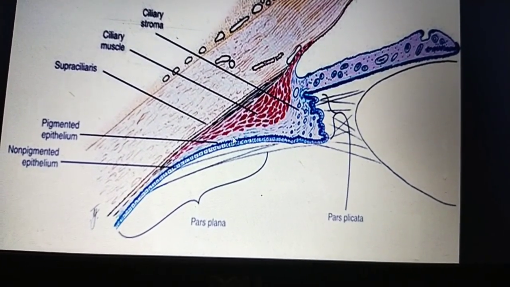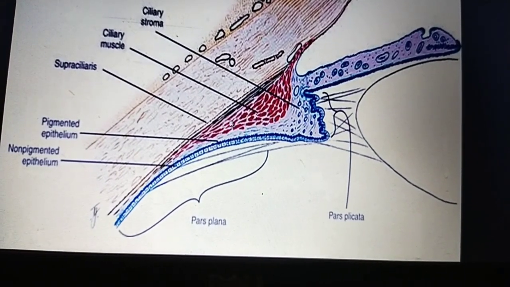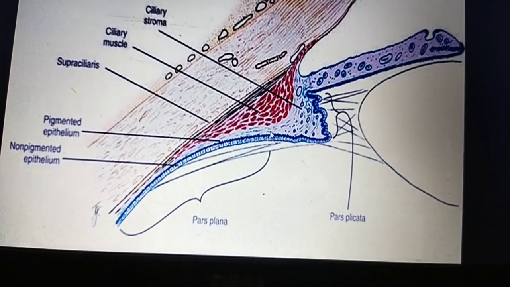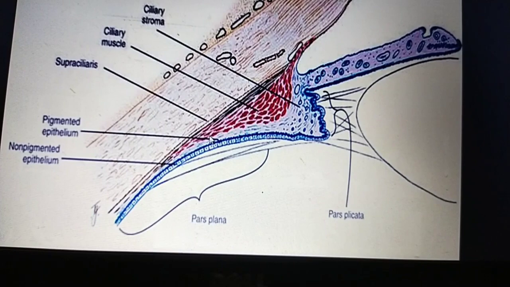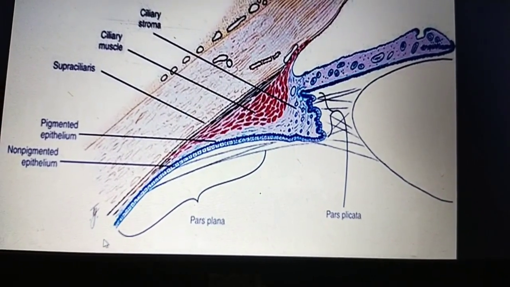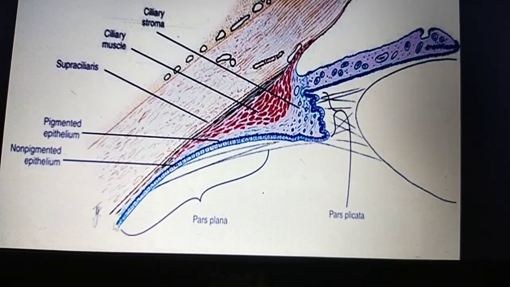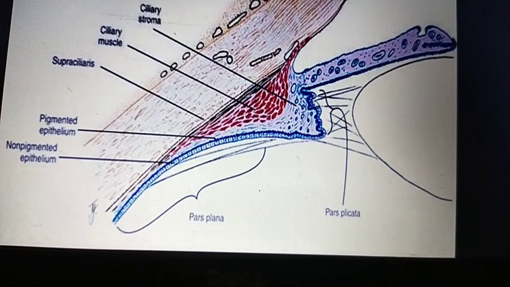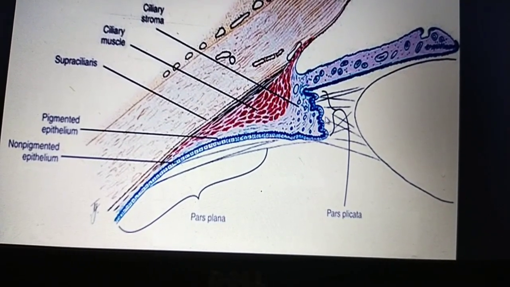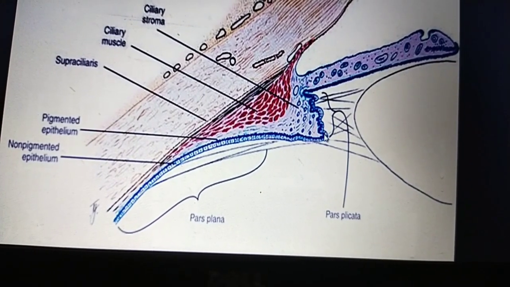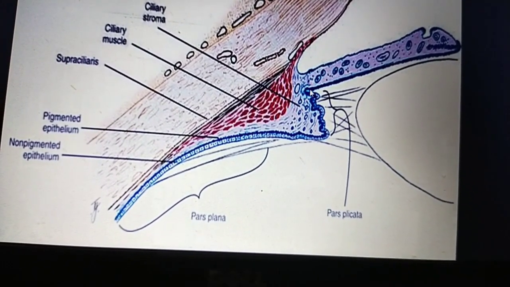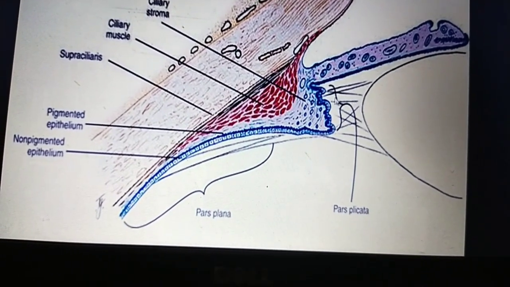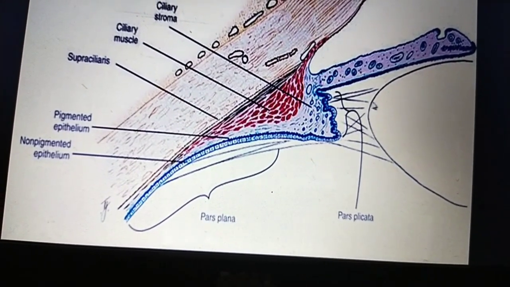You can see the pars plicata, and these are the circular and longitudinal muscles of the choroid ciliary body. The pars plana is continuous downwards with the choroid, and anteriorly towards the iris there are these processes or projections. This portion is said to be the pars plicata, and these projections are called ciliary processes. Some zonular attachments, or suspensory ligaments, are attached to the ciliary processes and ciliary body to the lens.